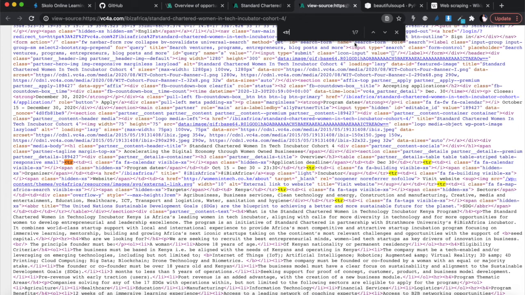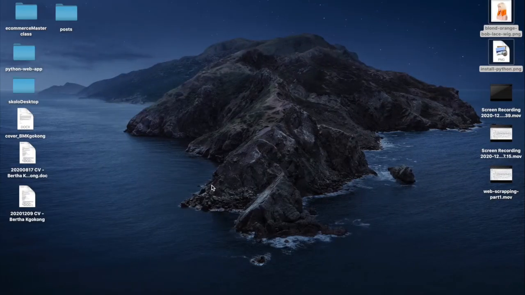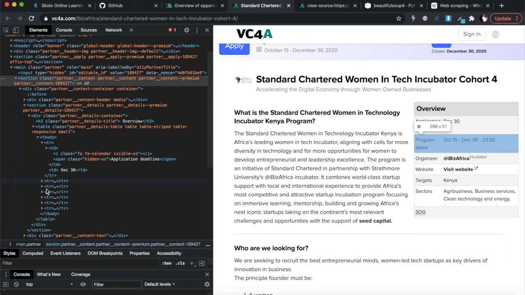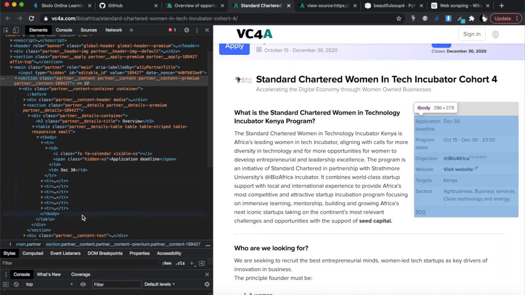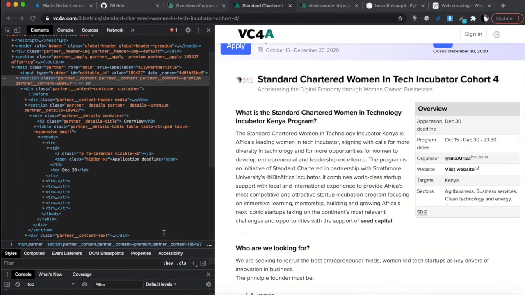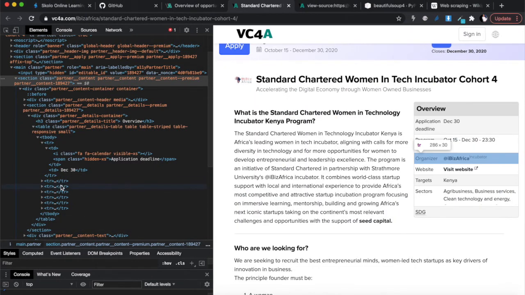If you look over here, there's 1, 2, 3, 4, 5, 6, 7. So these are the only TRs. If you just find the TRs, we don't even have to include the class because there's no class. We are only going to get 7 results coming back. So we can do it that way. We can just find all the TRs. Therefore the TR of interest will be a list of all the TRs.